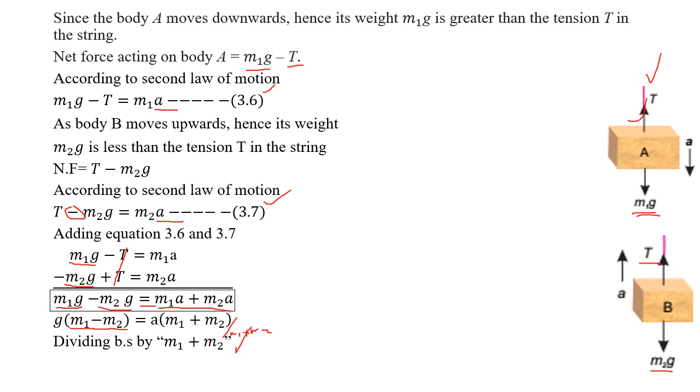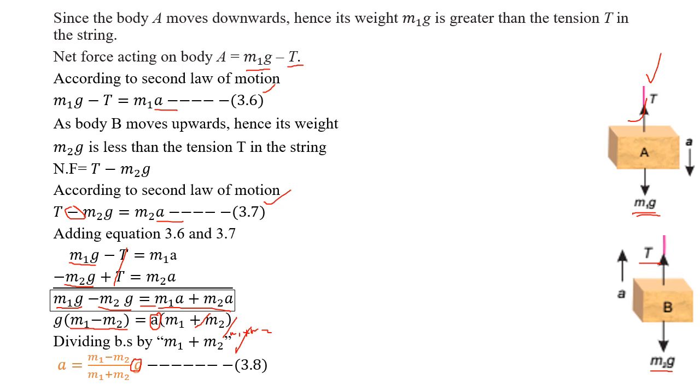This m1 plus m2 and this m1 plus m2 cancel, leaving a as a single term. On the other side we have m1 minus m2 multiplied by g, divided by m1 plus m2.